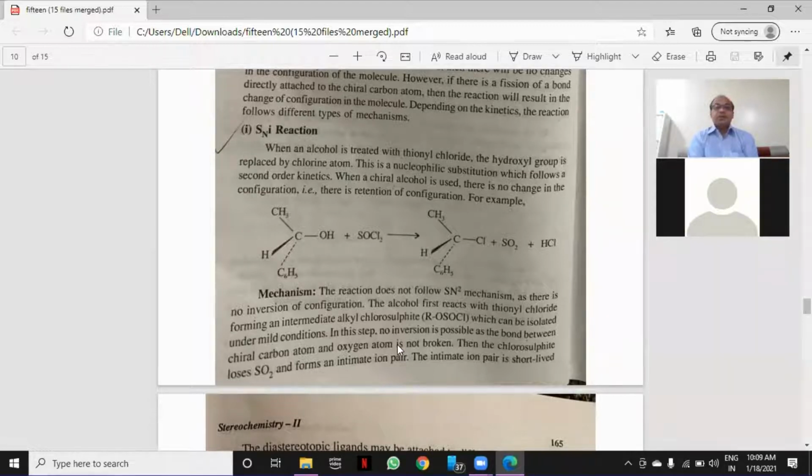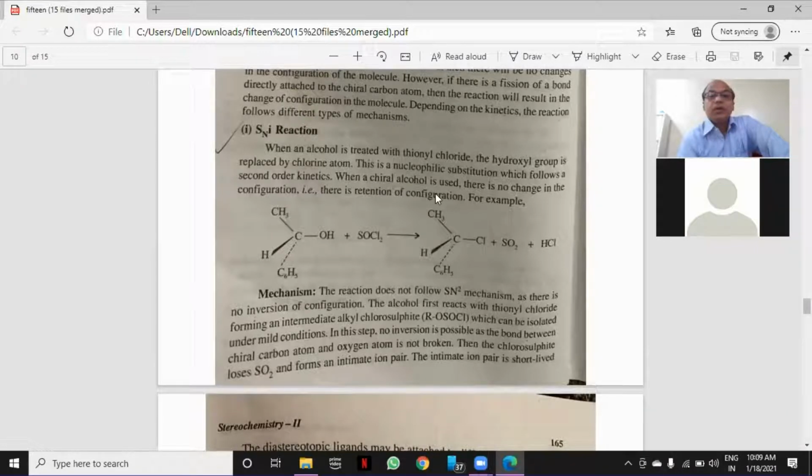In this reaction, what happens? This hydroxyl group gets replaced by a chlorine atom. Thionyl chloride will produce a chlorine atom, and that will act as a nucleophile. It will attack on this carbon. When it attacks on this carbon, this OH, which is a leaving group, gets departed. Now this is second order kinetics. If you determine the rate of the reaction, it is a two-step, bimolecular reaction.